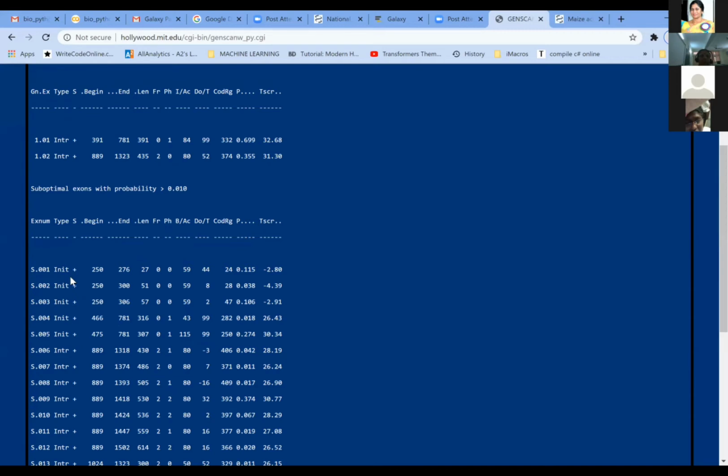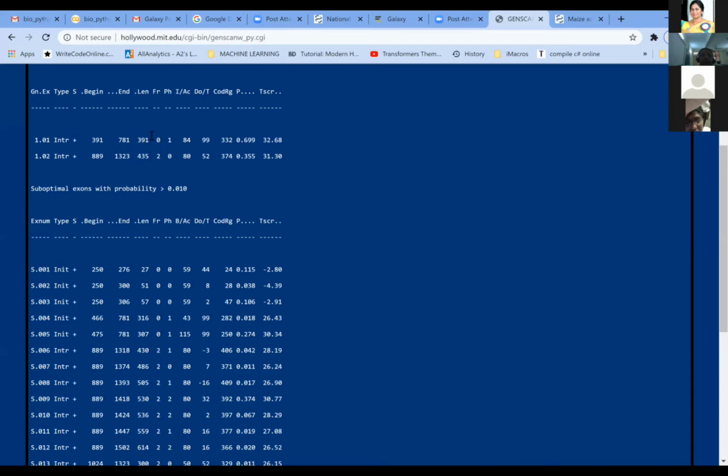This is the initiation exon, the first exon, where from the entire sequence the first exon is going to start from this base pair. This is a very short length, so that is why it was not shown previously when we had taken the cutoff of 1.